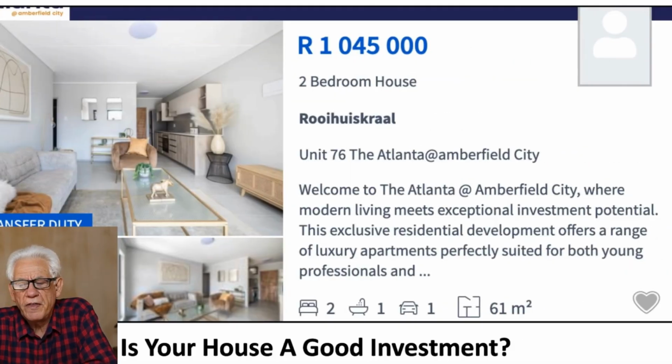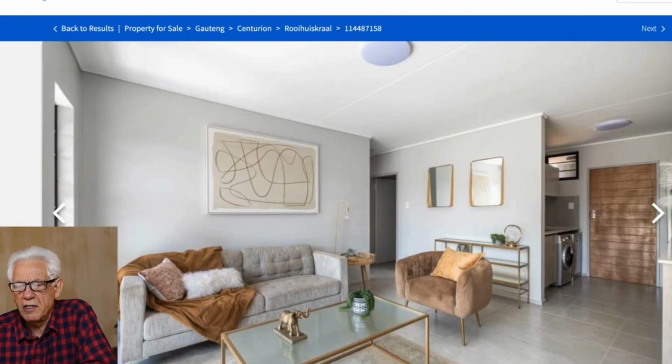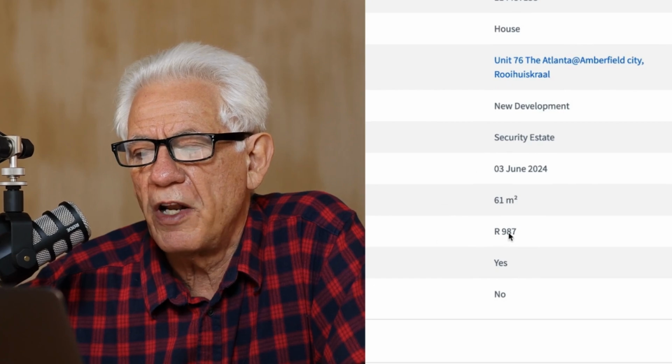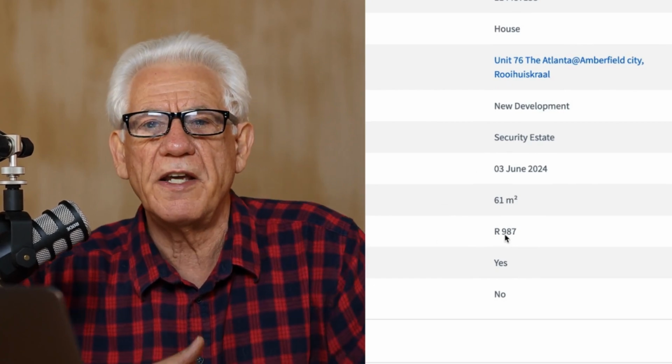Now that we've got this, let's go and find a property. It's 1,045,000 Rand. It's a two-bedroom. It looks actually very nice. And we can immediately see that there's an additional thing that we need to know, and that is that the additional cost in terms of the levies will be 987 Rand.